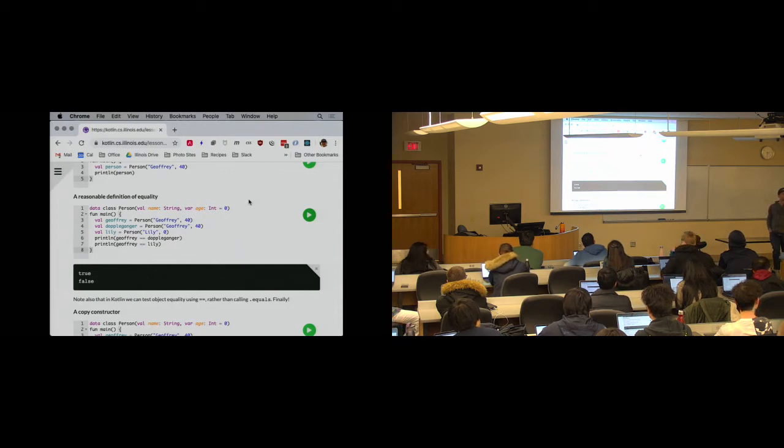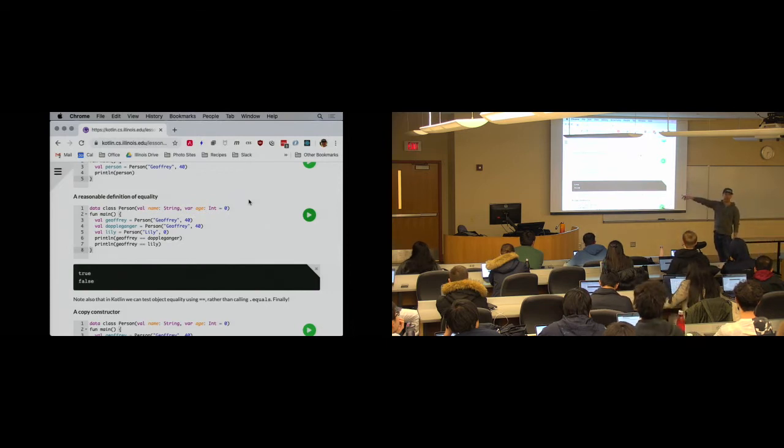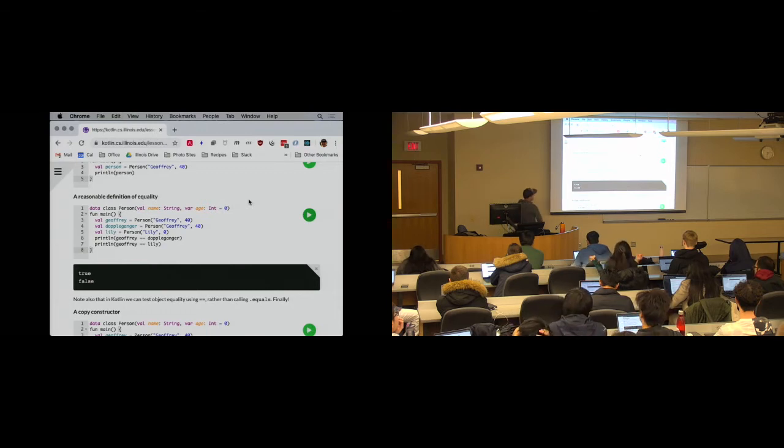Yeah, I'm using double equals to compare objects. That's not supposed to be something I do. This is supposed to compare object references. This is one of the places where Kotlin was like, whoever wants to compare object references? It's almost always the wrong thing to do, right? So why don't we just have that call dot equals, which is essentially what it does behind the scenes. So in Kotlin, we do not use dot equals. We use double equals, and we expect it to work properly based on the definition of equality that we've established for that particular class.